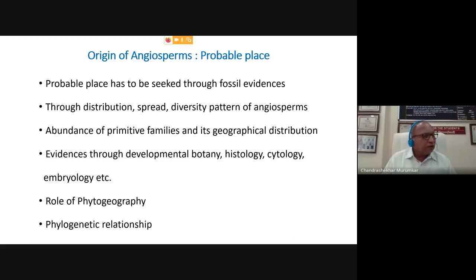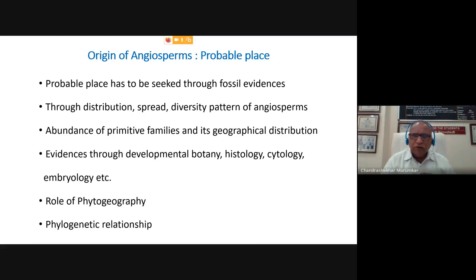We have discussed that even up to the Permian period, which was the last era of the Paleozoic, the taxonomists are trying to seek the origin of angiosperms. Today, we are going one step ahead, and today we will begin our discussion of the origin of angiosperms.